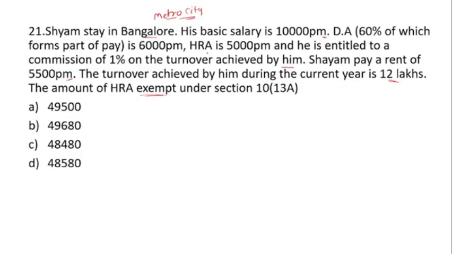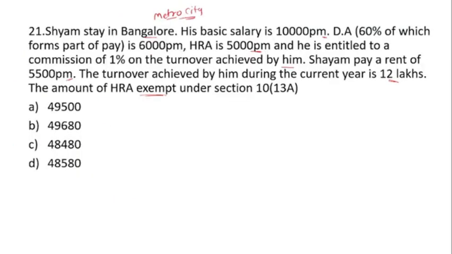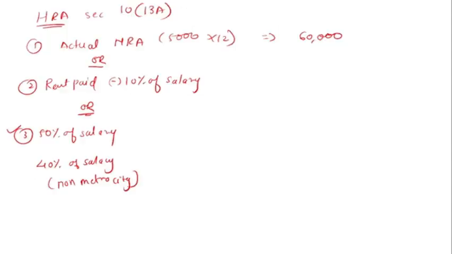Here you can see that HRA is 5,000 per annum. So 5,000 multiplied by 12. So what is the amount? That is 60,000. Okay, got it? Then rent paid. How much rent has he paid? He paid 5,500. See here, Sham paid a rent of 5,500 per month. So rent paid is 5,500 multiplied by 12.